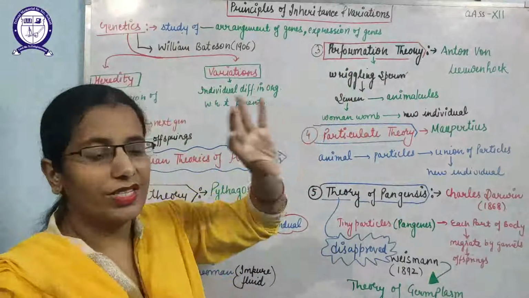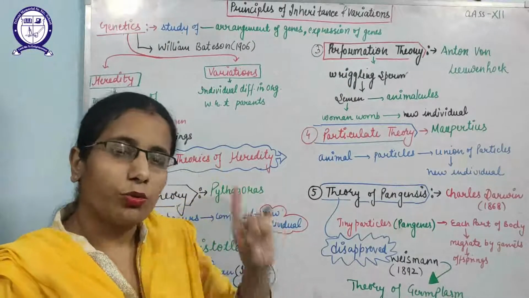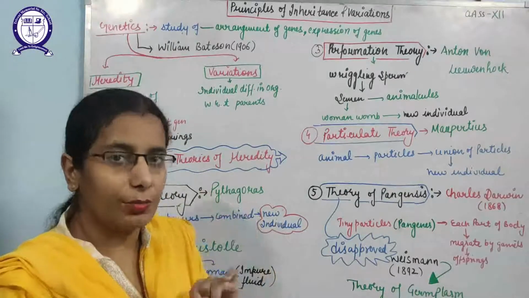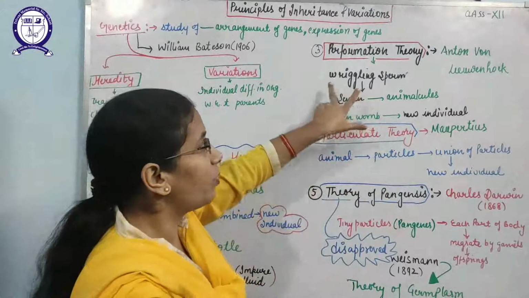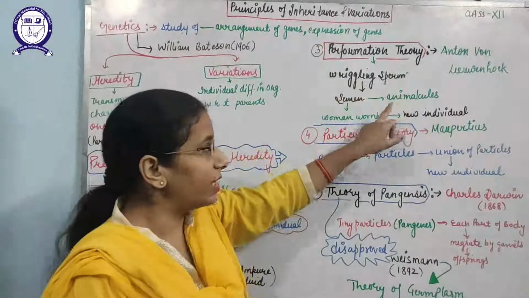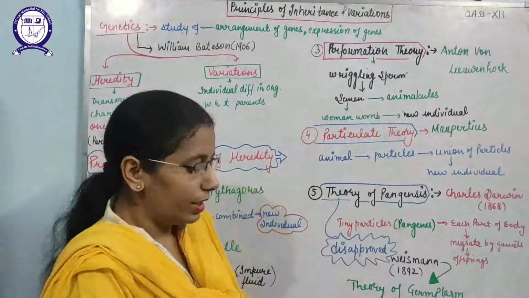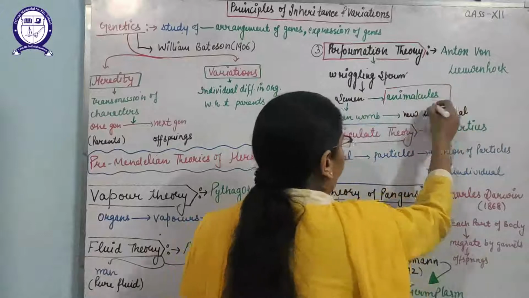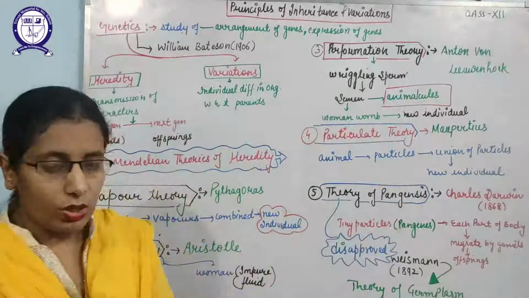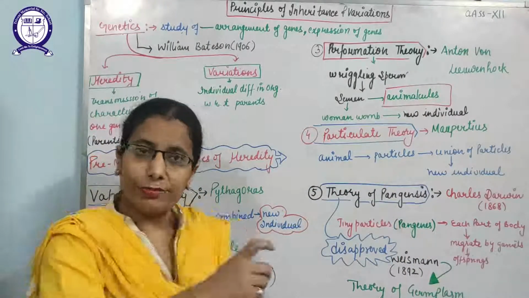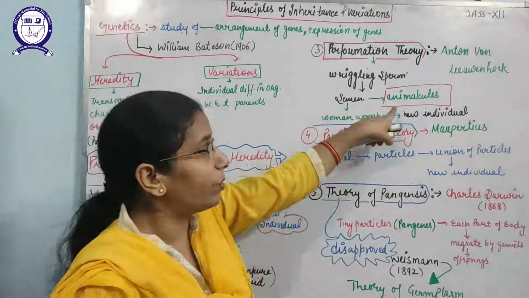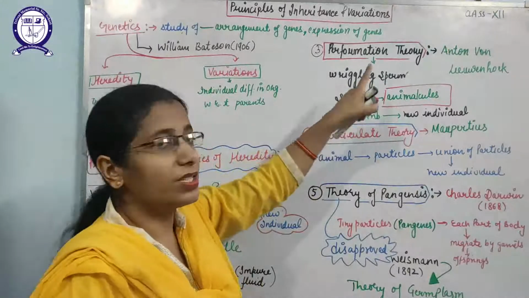Anton von Leeuwenhoek was the scientist who first observed the sperm under the microscope in the semen. What did he observe? He observed the ring-like sperms in the semen and gave the term animalcules. Many times in NEET also this question came: name the scientist who gave the term animalcules to the sperm.